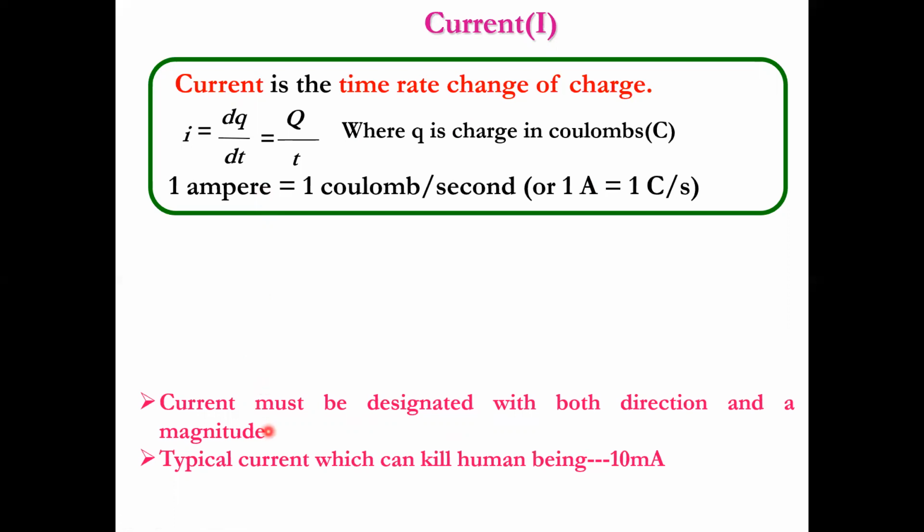Casually, the typical current which can kill a human being is approximately 10 milliamperes. So be careful. Even 2 milliamperes is enough to cause paralysis. Current plays a crucial role.